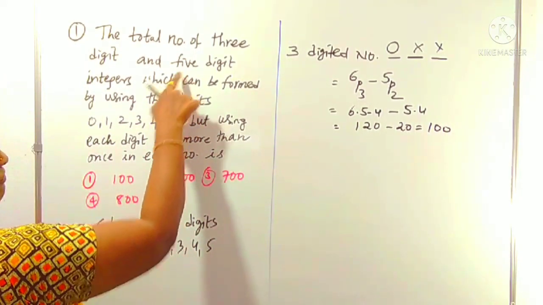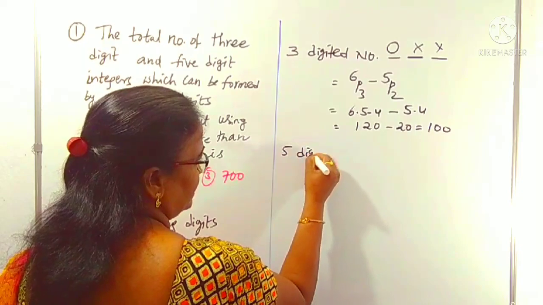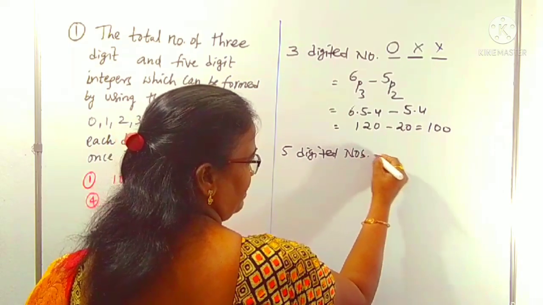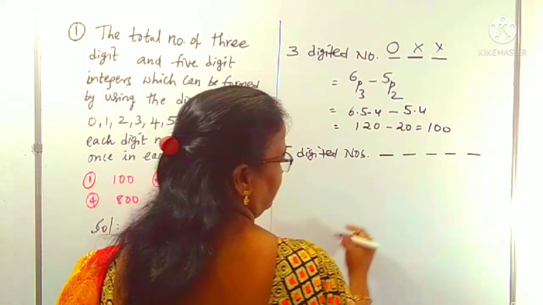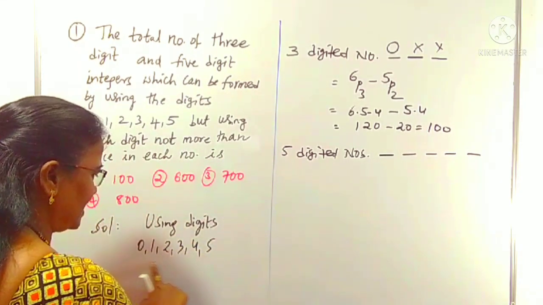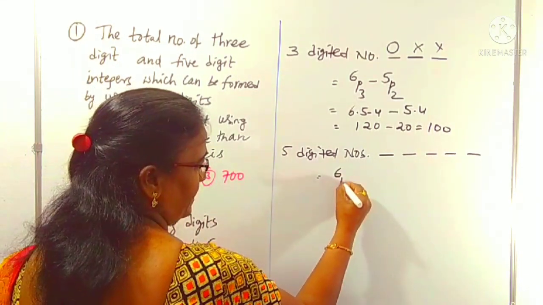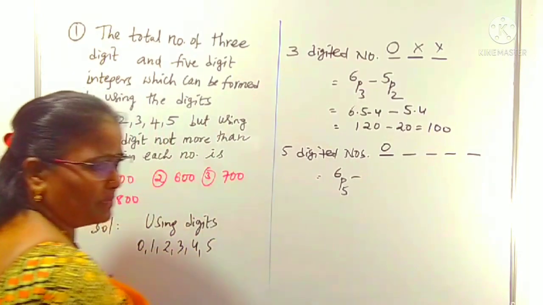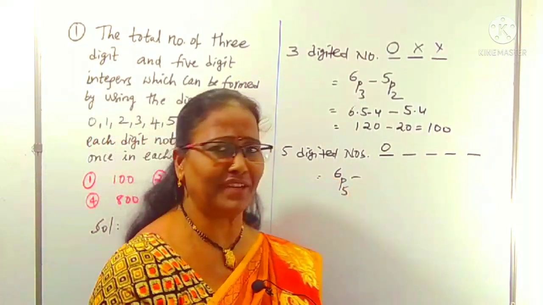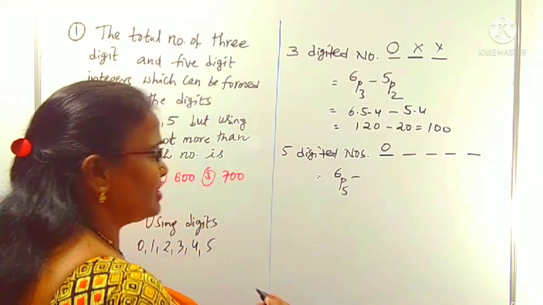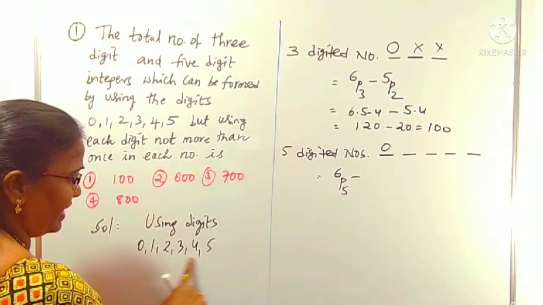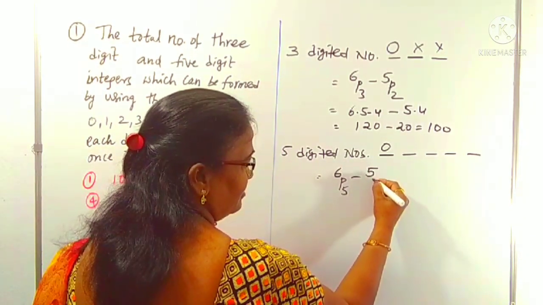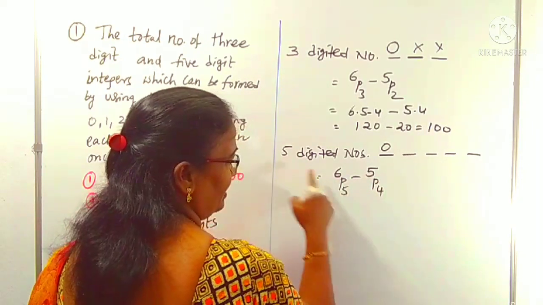Now we can concentrate on 5 digit numbers. 5 digit numbers also we have to collect here. 5 digit numbers means what? We want 5 places. Same concept here also. For a 5 digit number, we have to fill the 5 places from the 6 digits. That is 6P5. Again, in the same way, if 0 comes in the first place, that becomes a 4 digit number. There are 4 digit numbers in the 6P5. You have to remove it. How many 4 digit numbers are there? 0 is in the first place. There are 5 digits. Places are 4. There are 4 places which we can fill with 5 digits in 5P4 ways. This is exclusively 5 digit numbers.